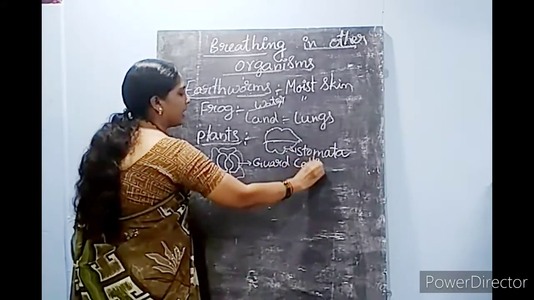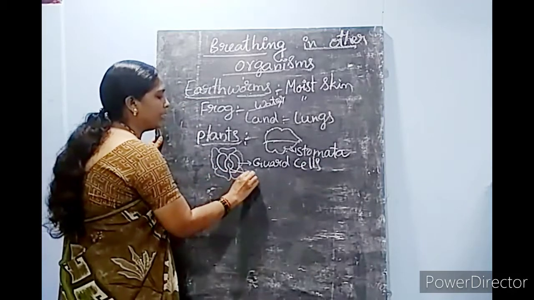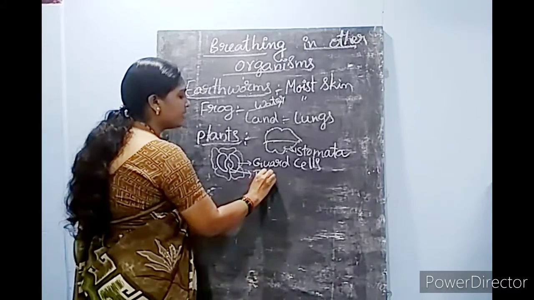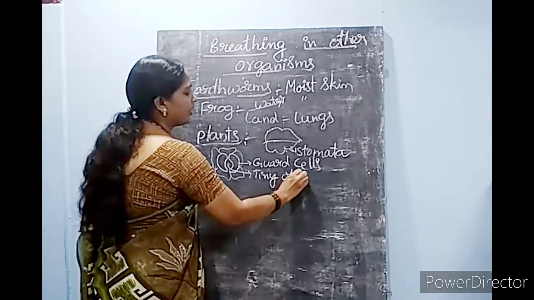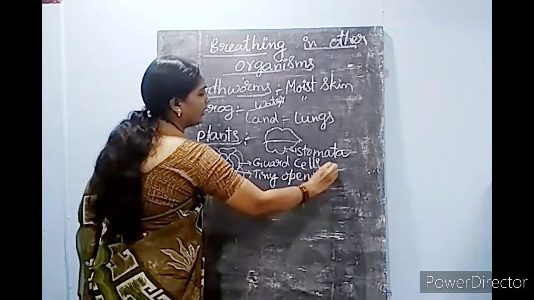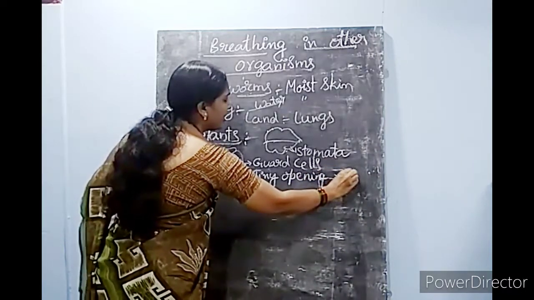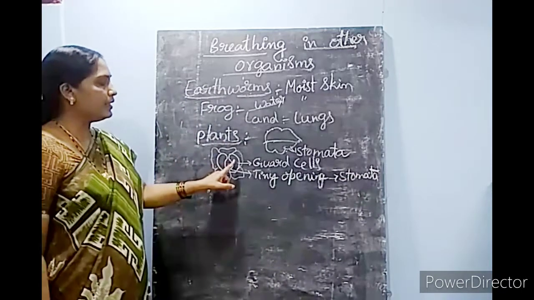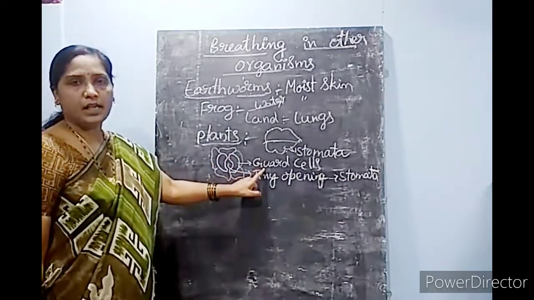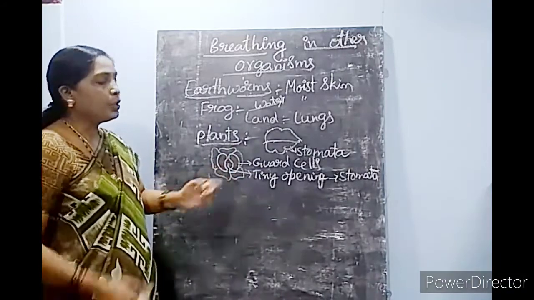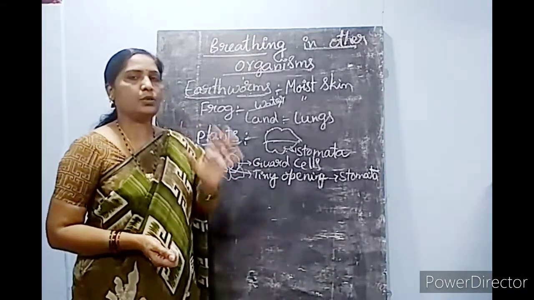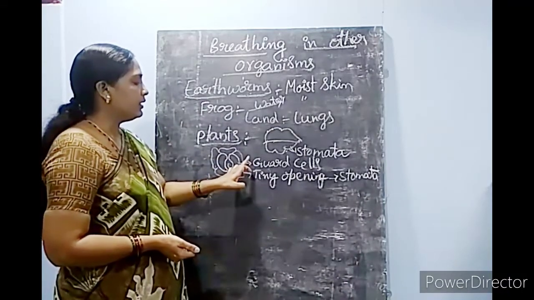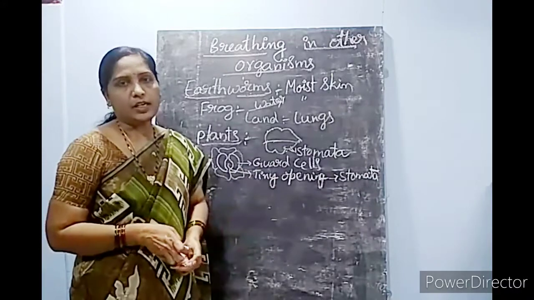Guard cells are giving protection to the stomata. The tiny openings in leaves are known as stomata. Stomata are guarded and protected by the guard cells. They help to open and close the stomata. Opening and closing of stomata is done with the help of guard cells.